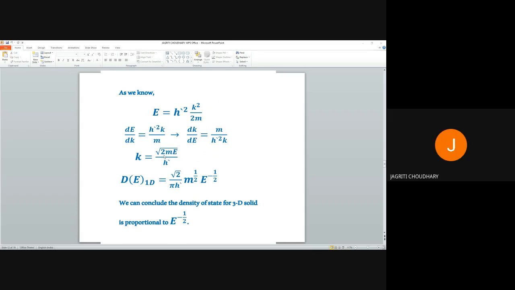We know that the energy of a free particle is h-cut square k square upon 2m. So we will differentiate it with respect to k, and from here we will find dk upon dE. By putting all these values in the previous equation, we will get the density of states for one dimension, which we can see is proportional to E to the power minus half.